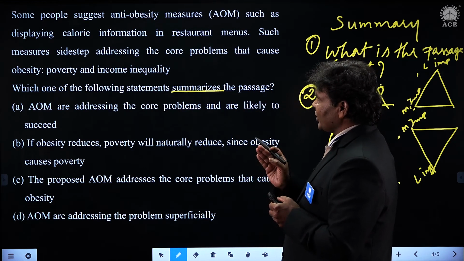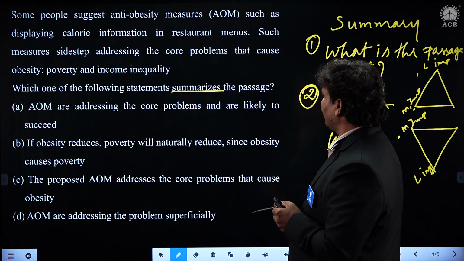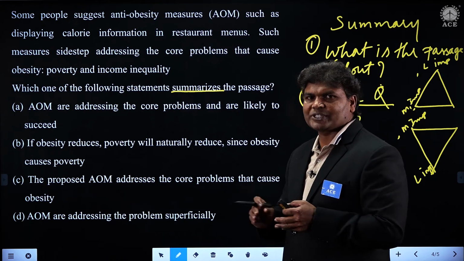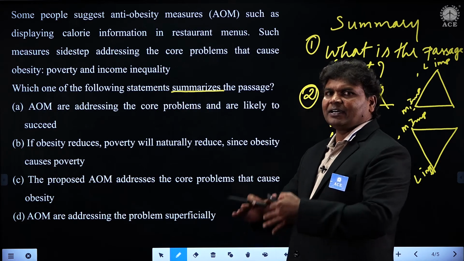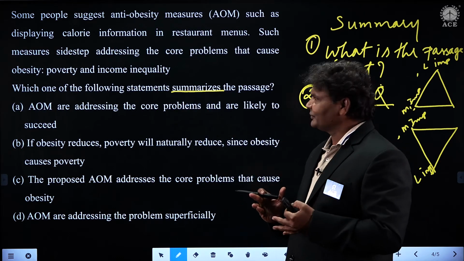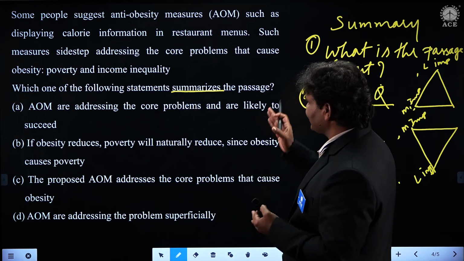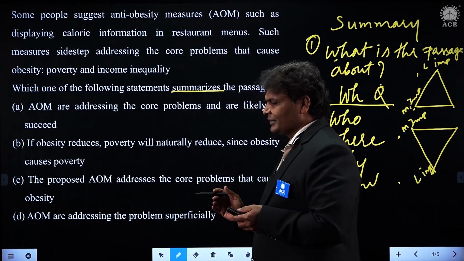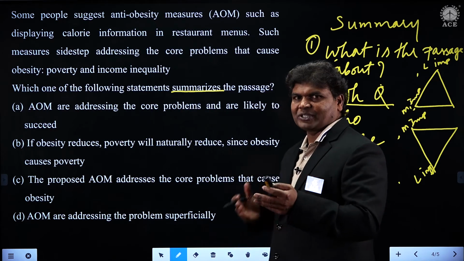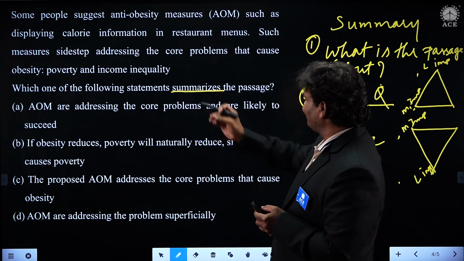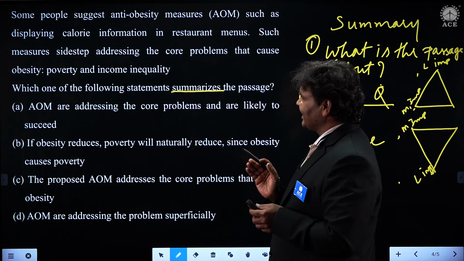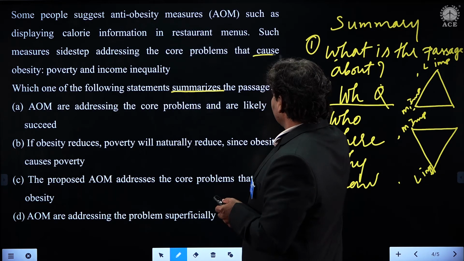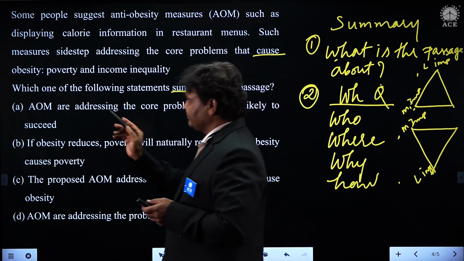Such measures sidestep addressing the core problems. Well, that menu does not specify the other aspects of obesity. It just mentions such measures sidestep addressing the core problems, like the menu cannot give the complete picture of the problems. They can address only a few, not all. So such measures sidestep addressing the core problems that cause, what cause, students? That cause obesity.